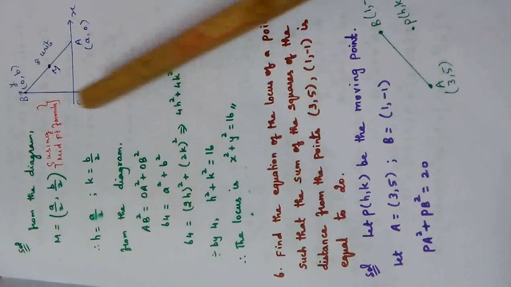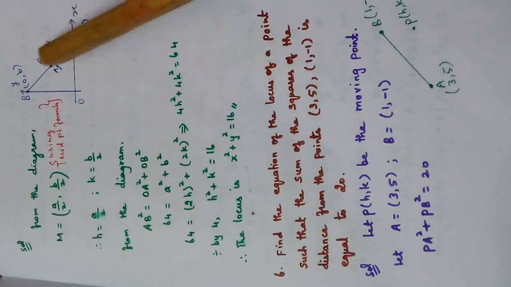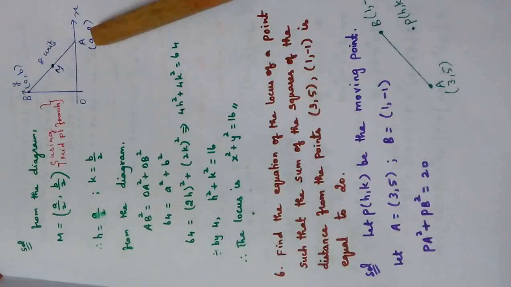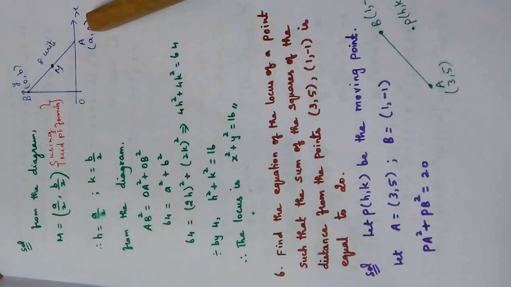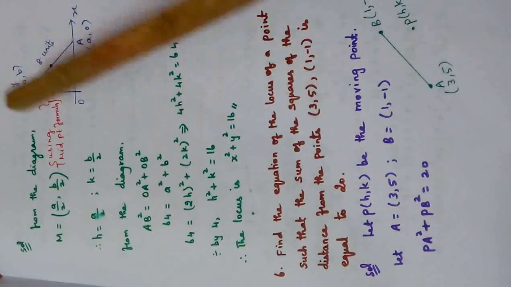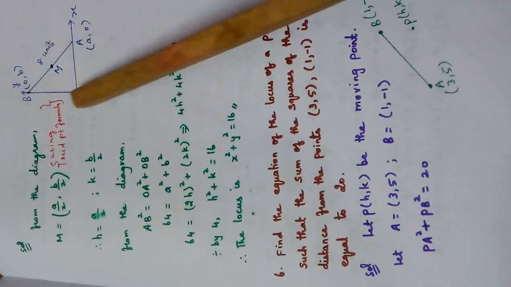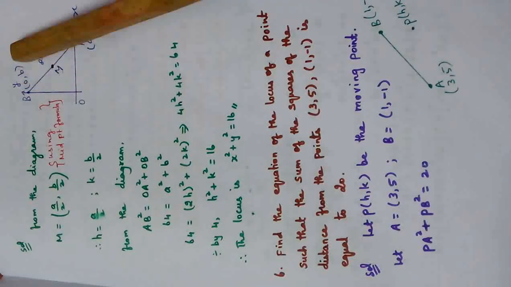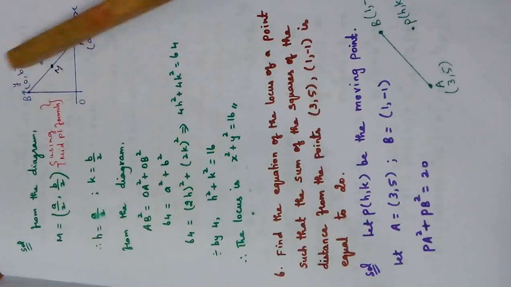So what we are going to do is, we have drawn the diagram, x-axis, y-axis. This is the rod, length is 8 units, M is the midpoint. Clearly the point A is on the x-axis, right? So the x-coordinate will have some value that I have taken as a. Since this point lies on the x-axis, the y value becomes 0, so (a, 0). In the same way, this point lies on the y-axis, therefore the x value will become 0. The y value will be some number taken as b. Here (a, 0) and (0, b).